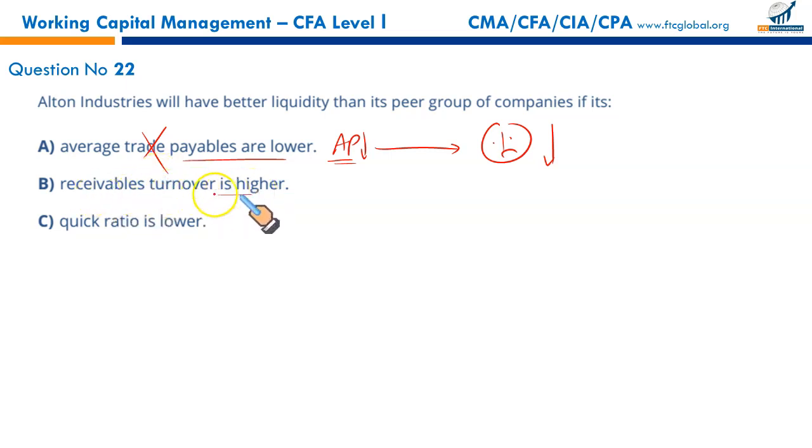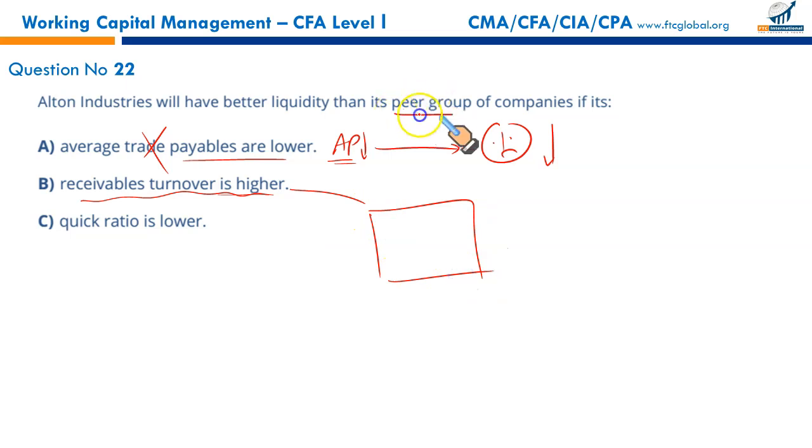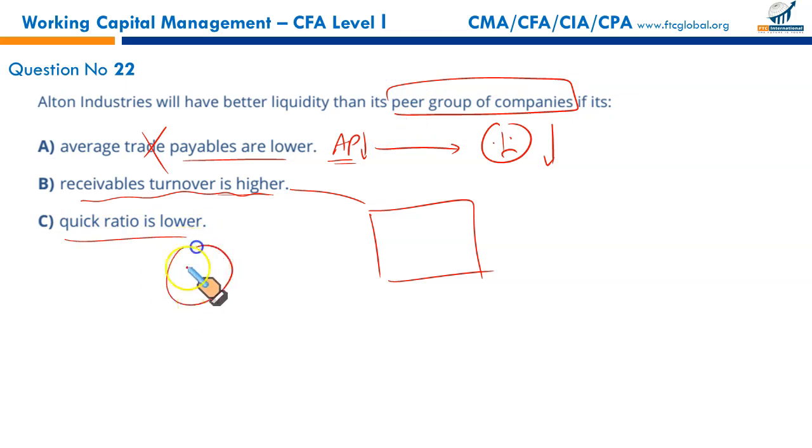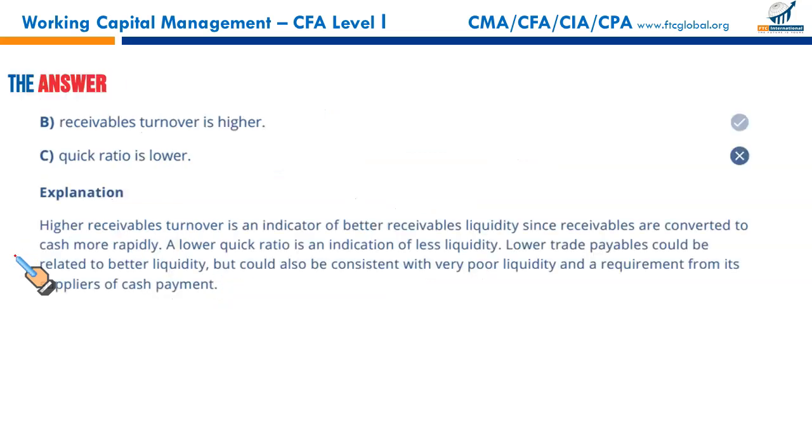Your receivable turnover is higher. Yes, your receivables pay you more frequently than the industry average, so you will have better liquidity than the group of companies. Quick ratio is lower. Having a lower quick ratio means you have fewer quick assets compared to your liabilities, so this is bad. If your receivable turnover is higher than the peer group, you are in a much better position. But if A and C are there, then your liquidity is worse off than your peers or competitors in the industry. So that makes B the correct option.